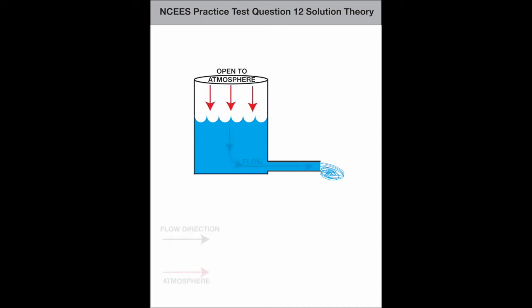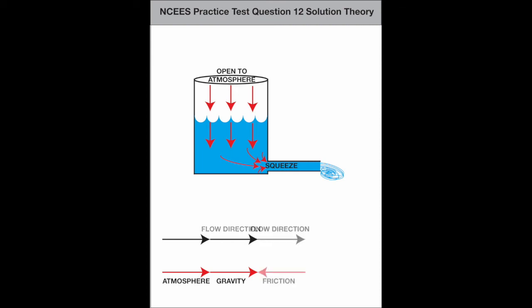The direction of that force is in the direction of the flow. The pull of gravity due to altitude exerts a force on the water, also in the direction of the flow. The squeeze of the water going into this fitting exerts the force of friction on the water. But it's a slowing, inhibiting force, so the direction is in opposition to the atmosphere and altitude.